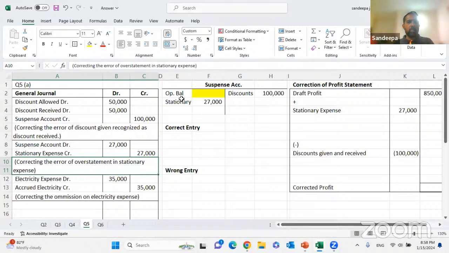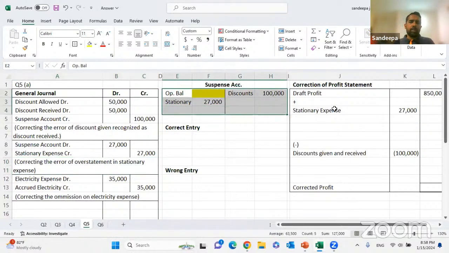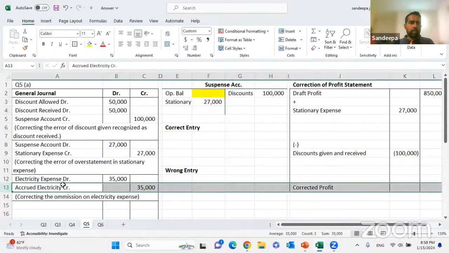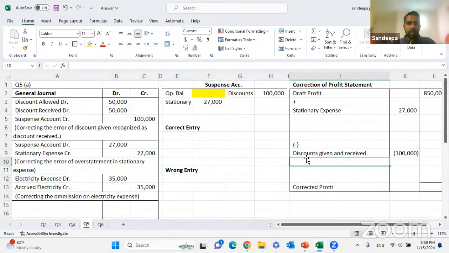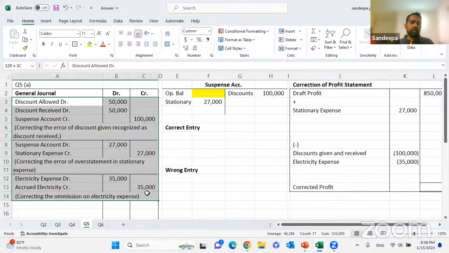That does not go to the suspense account. Nothing to do there. So you need to update the profit statement. Accrued electricity is a liability, so that does not go to the profit statement. Electricity expense is a debit. When the expense goes up, profit should come down. All the debits are minuses. So electricity expense, we are going to deduct 35. Easy. Income or expense, debit deduct, credit add, that's all.